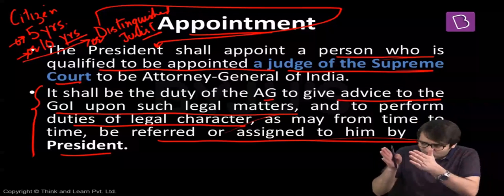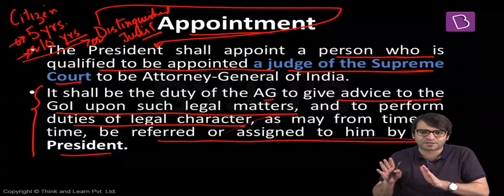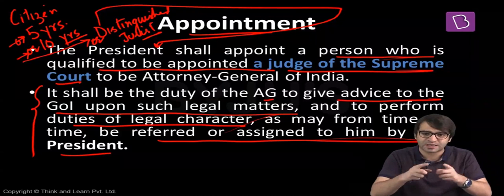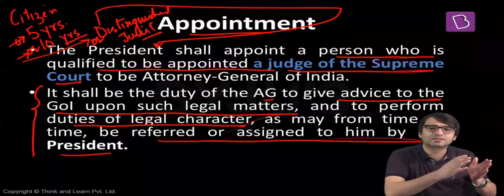Or the Attorney General may say that all these claims are justifiable, all these reasons are justifiable, so you can go ahead and impose President's Rule in West Bengal, and I can safely defend you in the judiciary if the government of West Bengal challenges the imposition of President's Rule in West Bengal. That is another role played by the Attorney General of India, providing legal assistance, providing legal advice to the government of India.